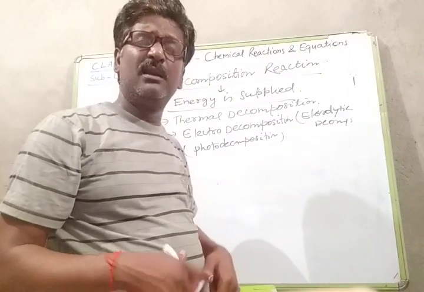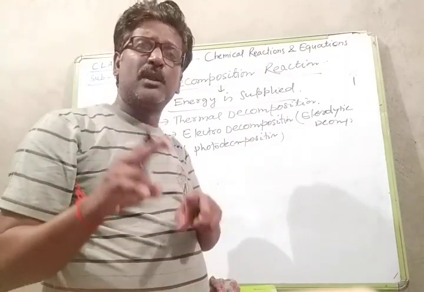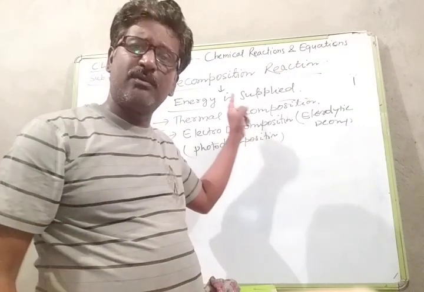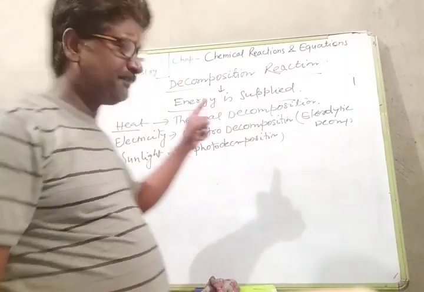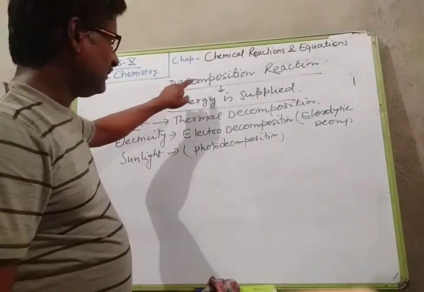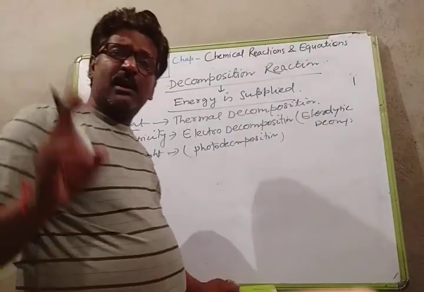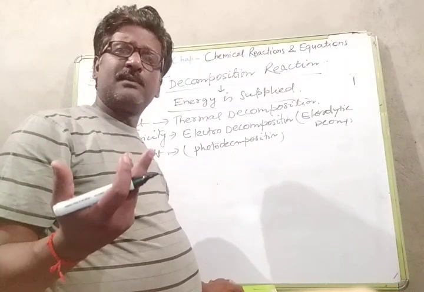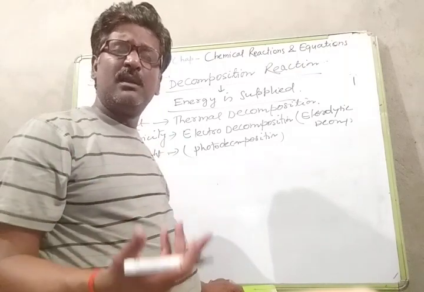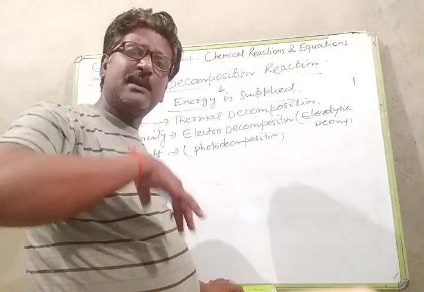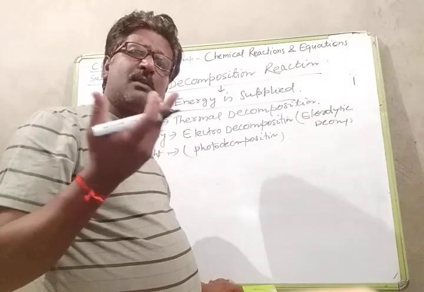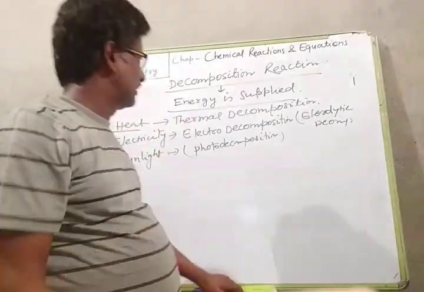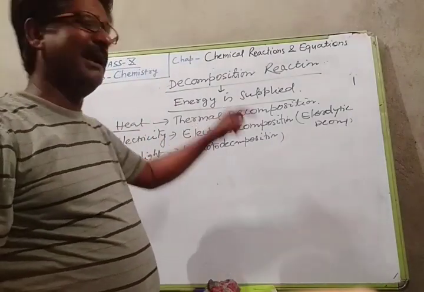In one question in the NCERT exercise, it is asked why decomposition reaction is just opposite of combination reaction. You have seen that in combination reaction, two or more chemical substances chemically combine to form a single substance. While in decomposition reaction, a single substance is split up into two or more chemical substances. That is why decomposition reaction is just opposite of combination reaction.